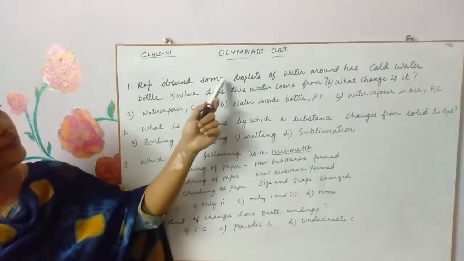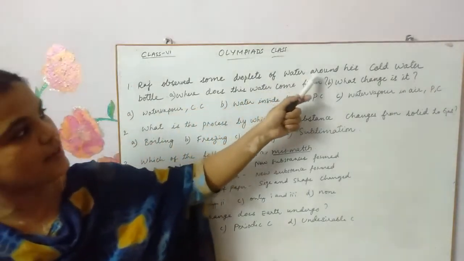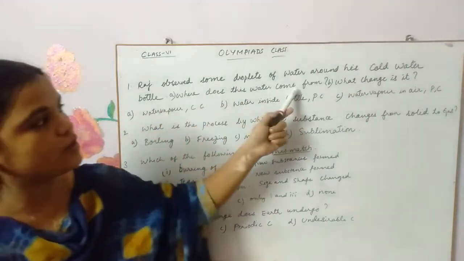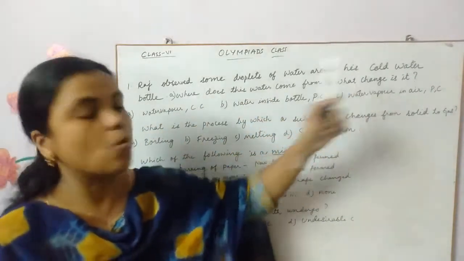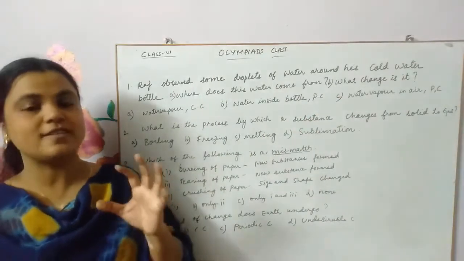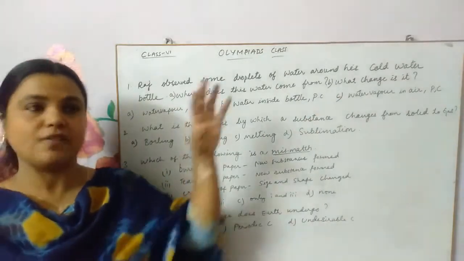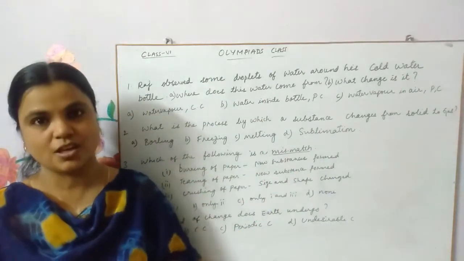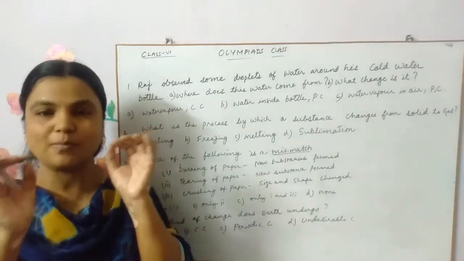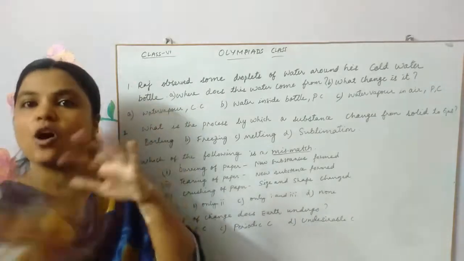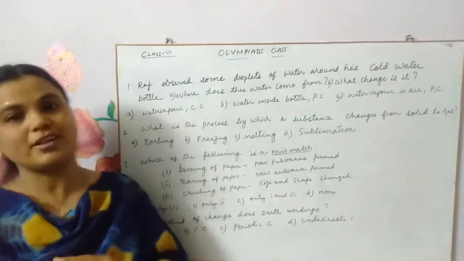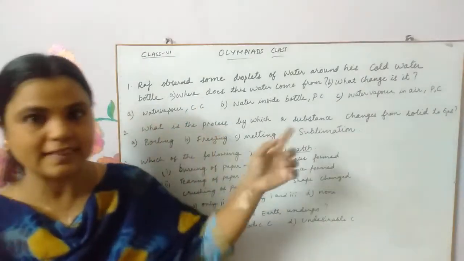Raj observed some droplets of water around his cold water bottle. A. Where does this water come from? B. What change is it? It's a very common observation that when you take a water bottle from the fridge and put it outside the fridge, very small droplets of water are formed around the bottle. Let us see the options and then I'll explain.